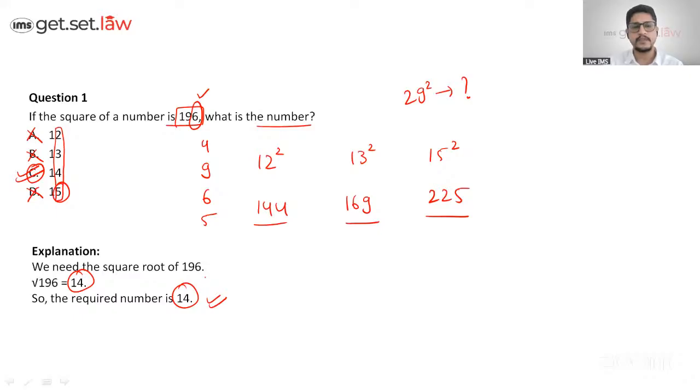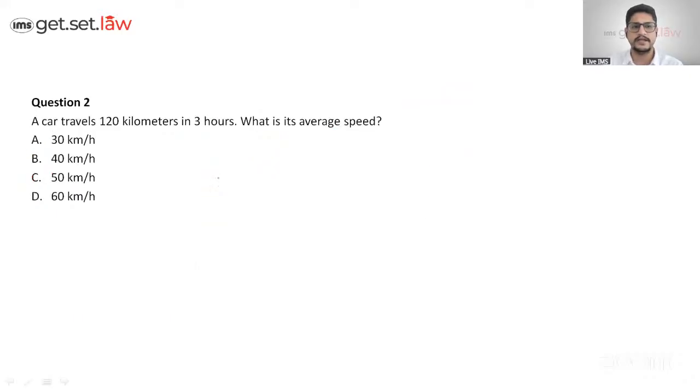Perfect. Chalo. Let me take you to the next question. It says a car travels 120 kilometers in 3 hours. What is the average speed? This is a concept of TSD: time, speed, and distance. Come on, let me have answers in the chat box and let's see what the answer comes to be. It's completely formula based, so you can definitely put up the formula. What is the formula for speed? Come on, everyone.